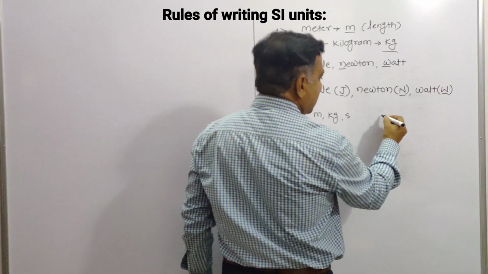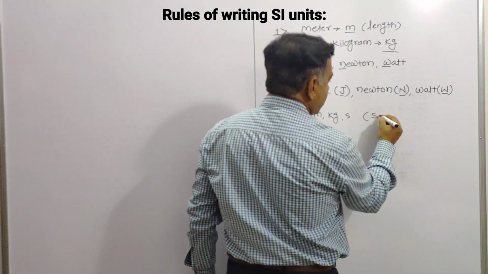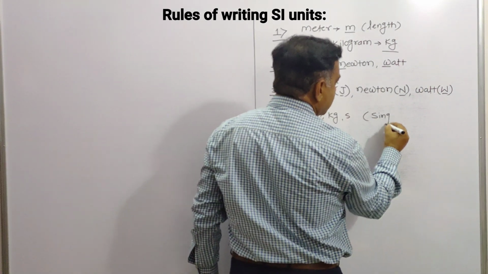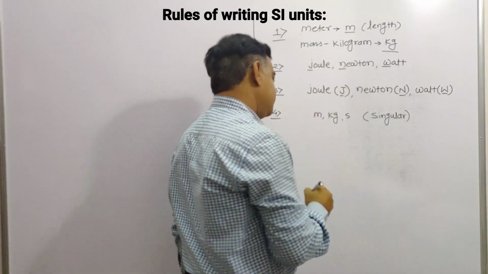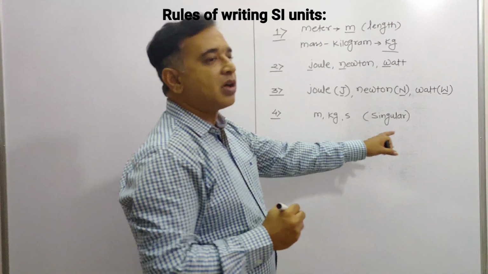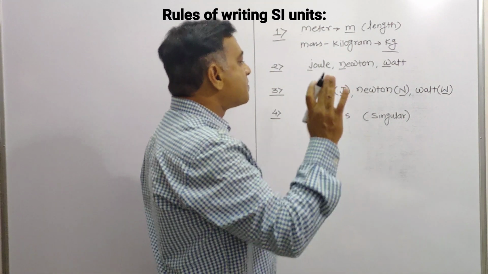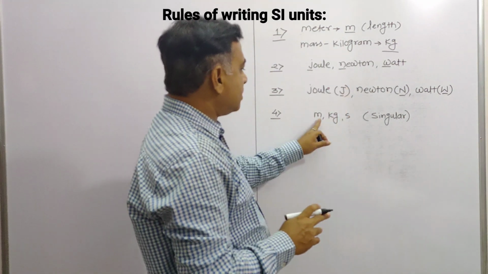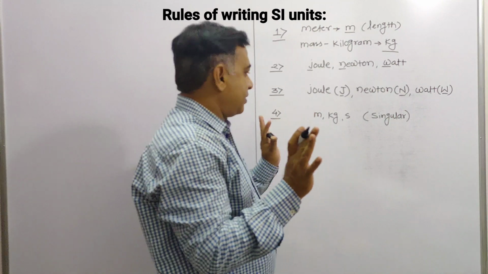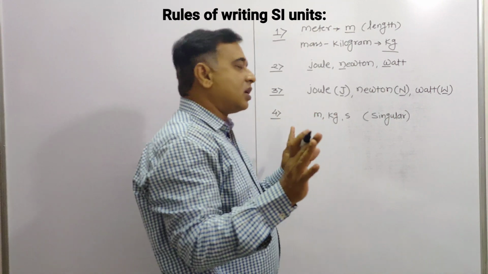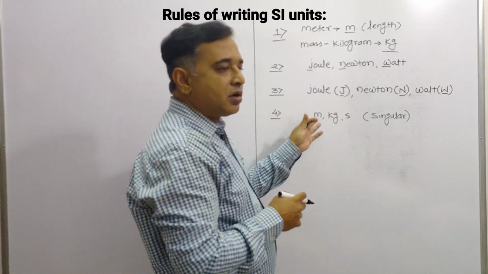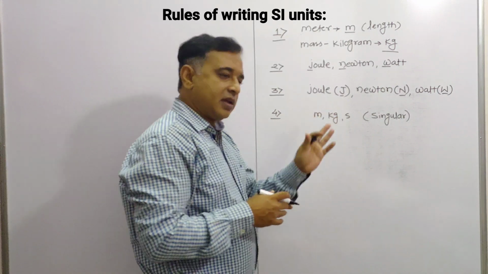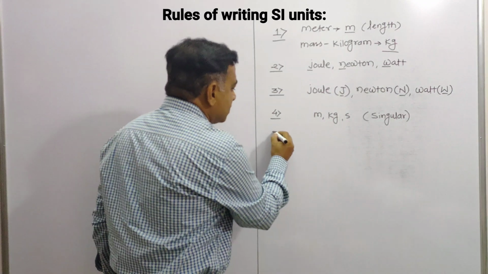This is the singular form. And which one is the correct one? Always we write the symbol of the unit in singular form, not in plural form. Just like meters, it is not taken. Kilograms, not allowed. Seconds, not allowed. We say meter, kilogram, and second.